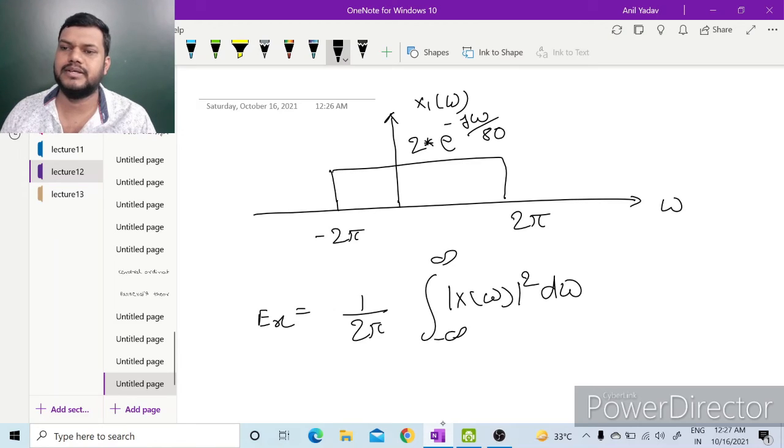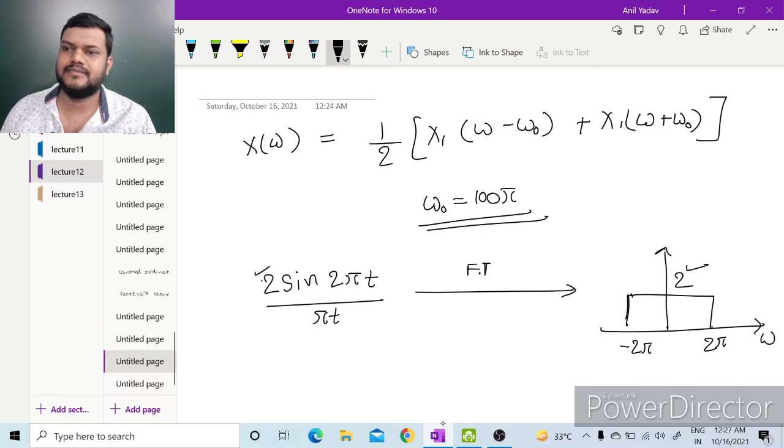So again this is our x1(omega), and our X(omega) is 1 by 2 times x1(omega minus omega naught) plus x1(omega plus omega naught).